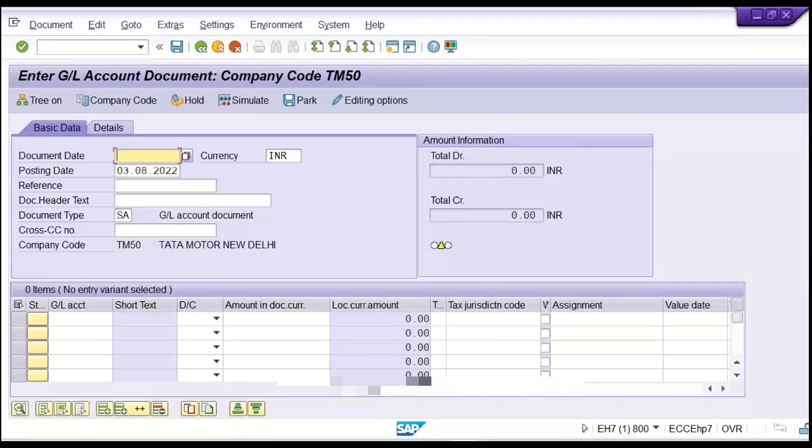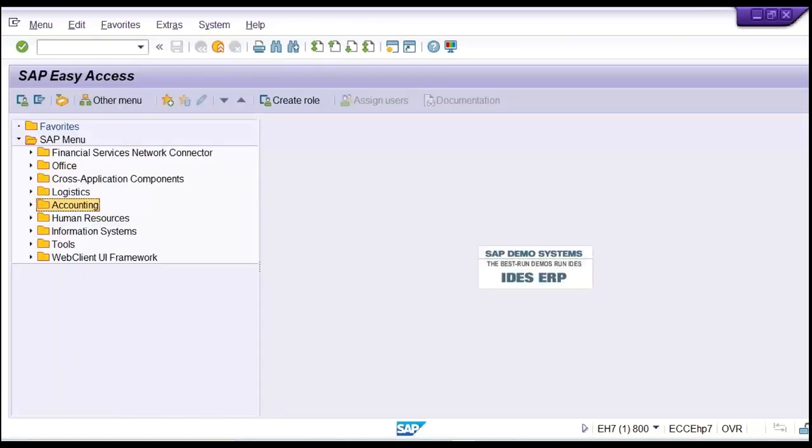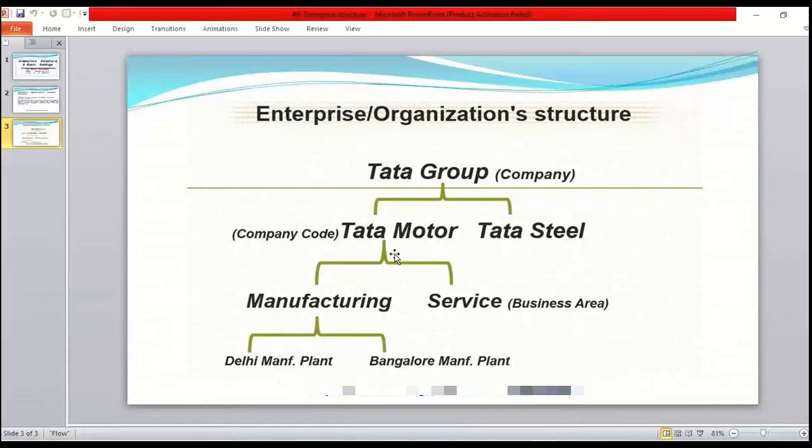Look at here. If you have given the transaction code directly, we came on a particular screen, right? And from here, if you have to go to home screen, then /n. This is a shortcut key. We came on home screen, right? Okay. Now in the same way, if you have to do the configurations, first of all, what we are going to configure, you have to create company, then we have to create company code, then we have to create business area. Okay, one by one, we are going to create these things in SAP.